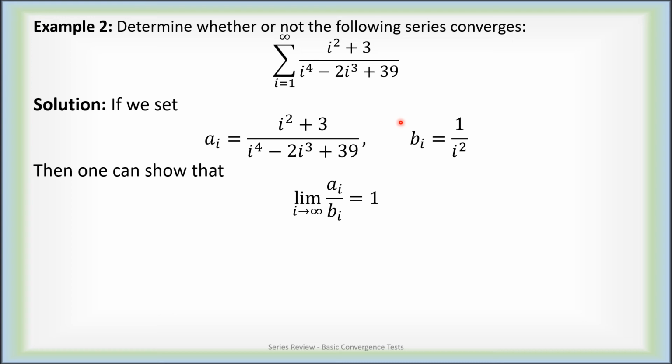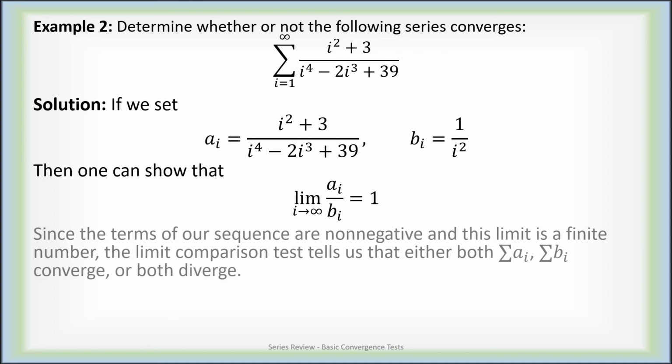This is why I picked b sub i to be 1 over i squared, because a sub i is fundamentally determined by its biggest powers, i squared over i to the 4th. So more or less, we expect a sub i to behave like i squared over i to the 4th, which is just 1 over i squared. And the way we formalize this is by showing that the limit of a sub i over b sub i is 1. That's a fairly quick computation once you know how to compute these limits.